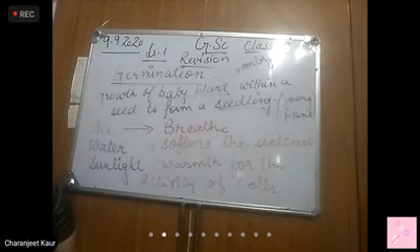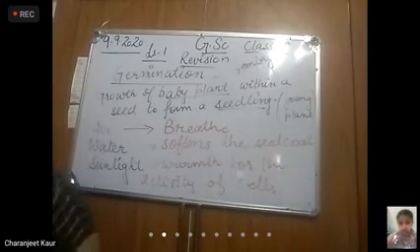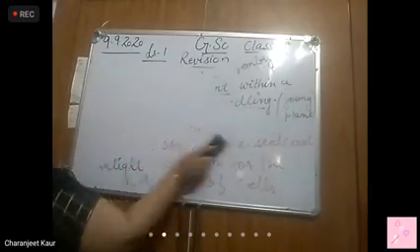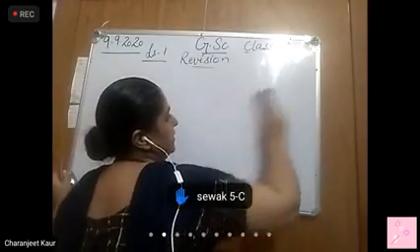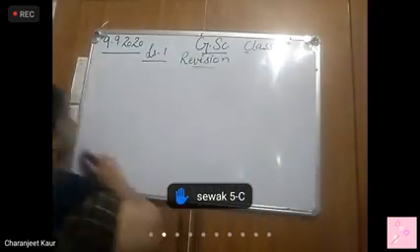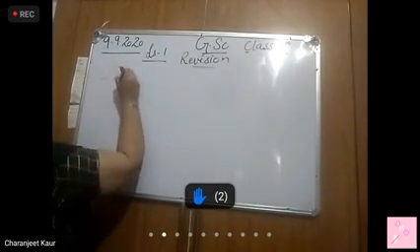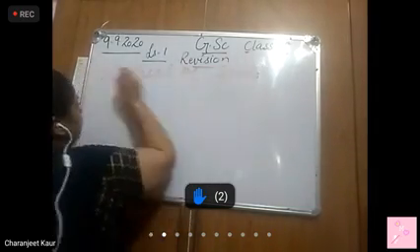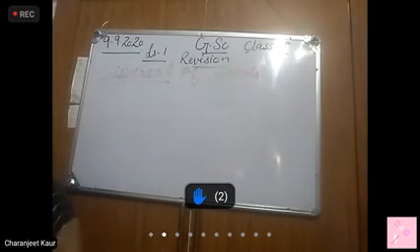Now, next is dispersal of seeds. Very, very important topic. Then we are going to start with dispersal of seeds. Okay, what is the meaning of this word dispersal? It means scattering. The meaning of dispersal is scattering.